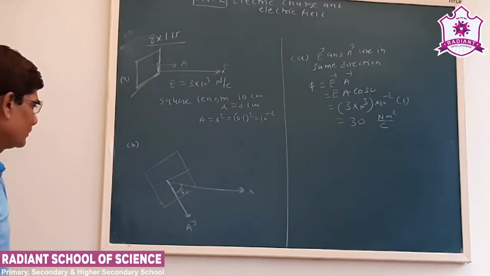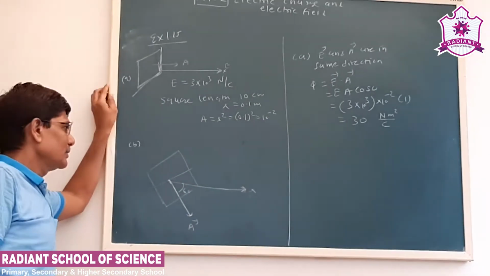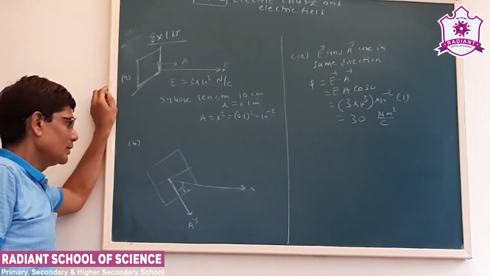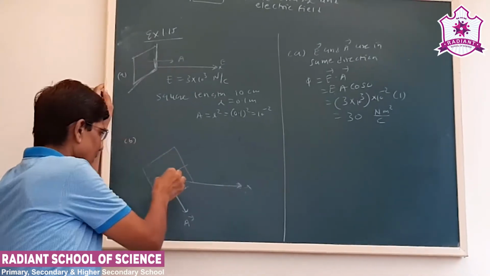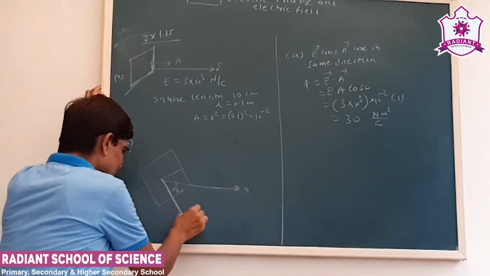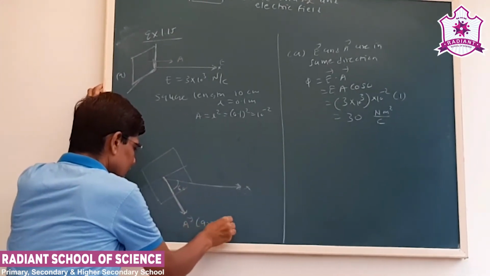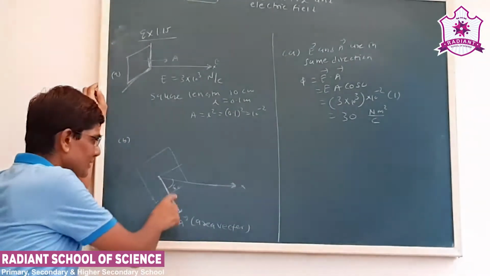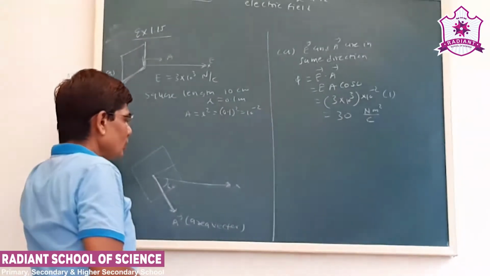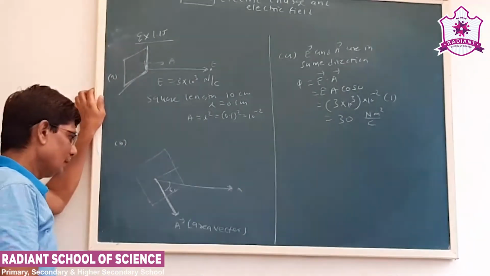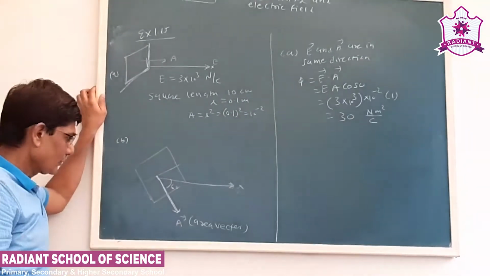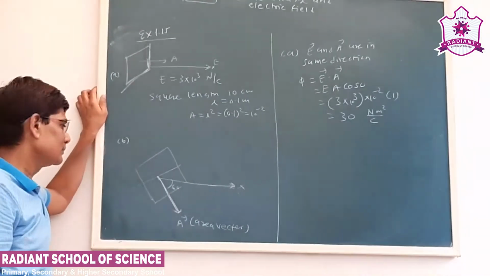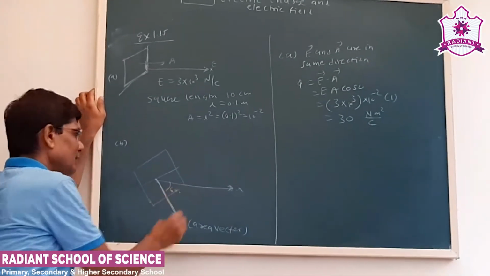Now the second part says the normal to the plane, that is nothing but the area vector, makes an angle of 60 degree with the electric field. So whenever the angle made by the area vector is given, we have to take that angle into account.